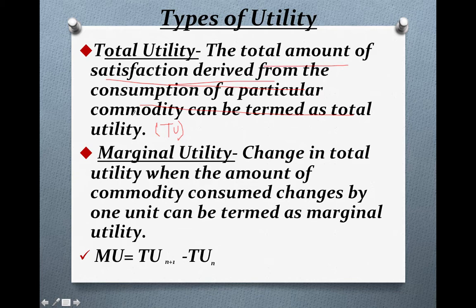Now the difficult one is marginal utility. To understand this term, let's first understand one example. Suppose you are hungry and you want to consume a chapati. You are hungry and you have eaten one chapati. So that one chapati has given you some utility.